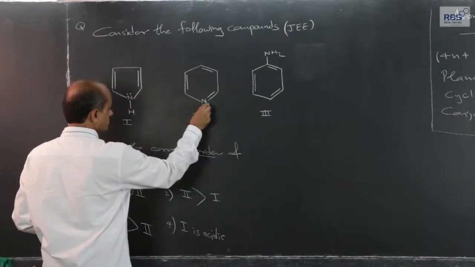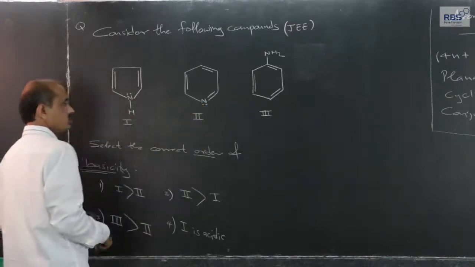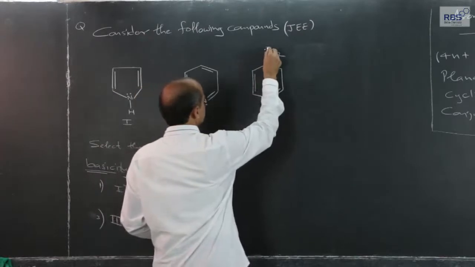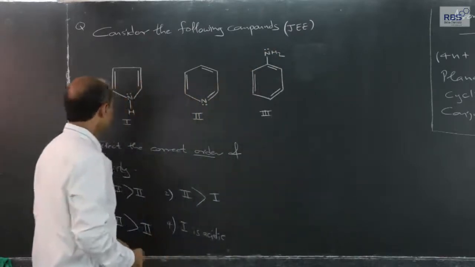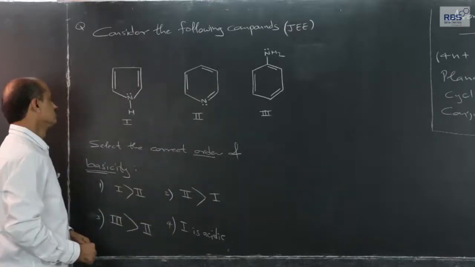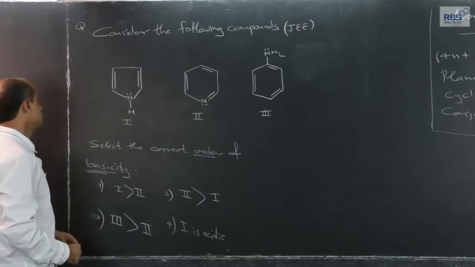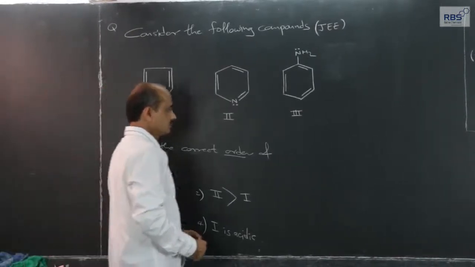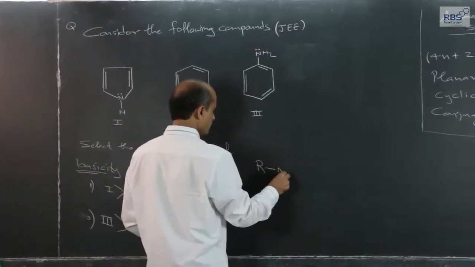A lone pair of electrons is present on nitrogen in this pyridine. A lone pair of electrons is present on aniline. In all the 3 cases, a lone pair of electrons is present. Basicity is because of, we can consider a simple example.